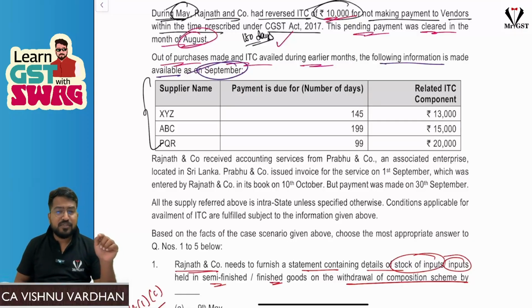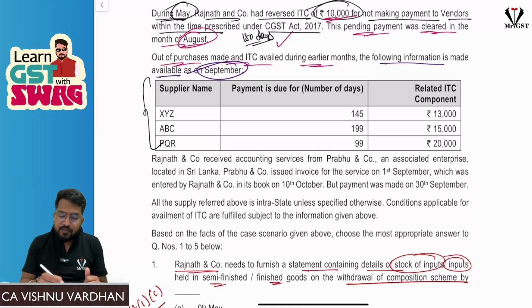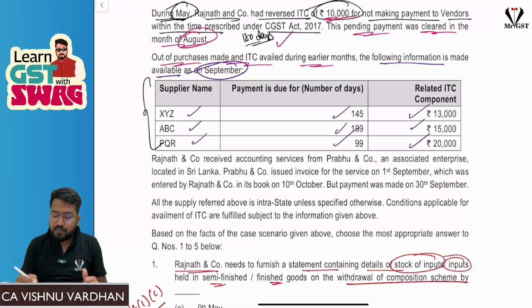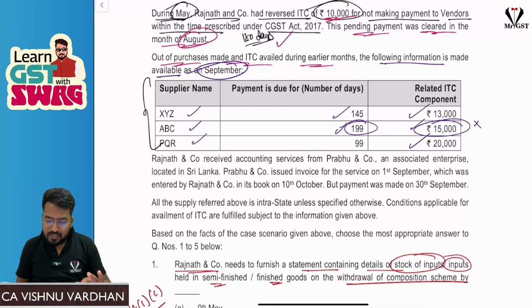If you remember, there is an MCQ question where they are talking about how much ITC to be reversed for the month of September, right? So here they gave the information, sir, supplier names, payment due, and related ITC component. If you see here, one payment is outstanding for more than 180 days. That means this amount is to be reversed as ITC. So this is the only amount which has to be reversed as ITC.